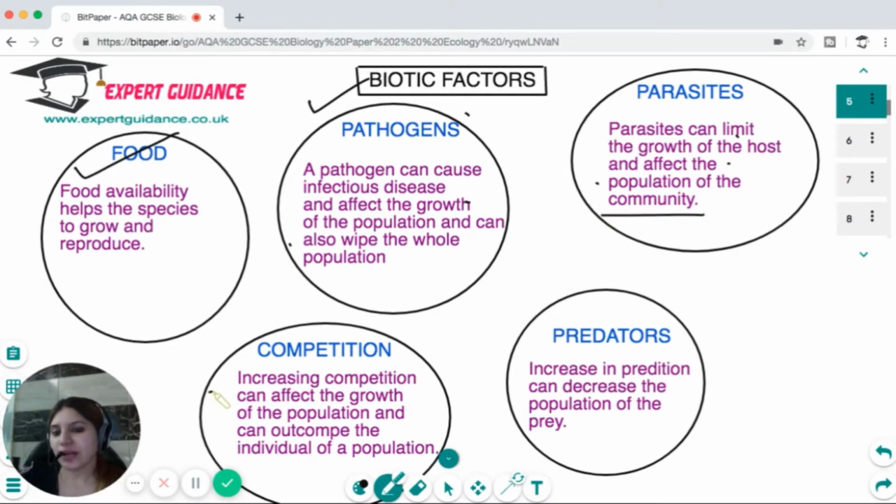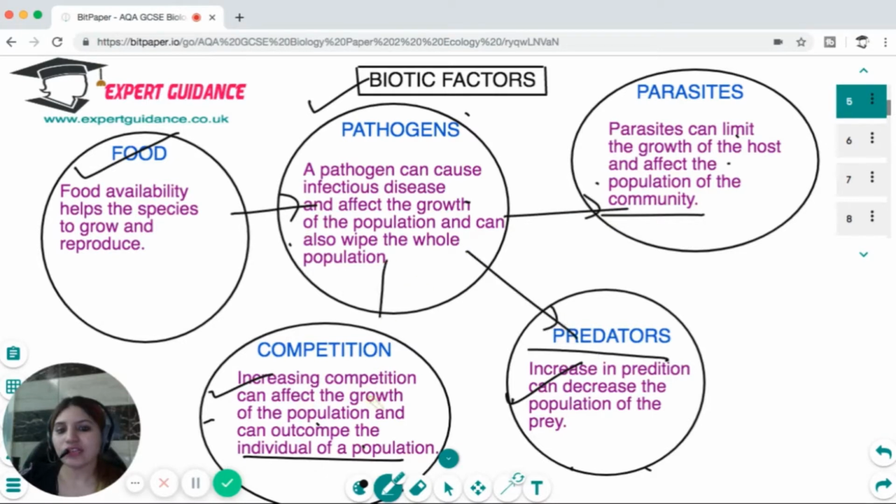Increasing competition can affect the growth of the population, and it can outcompete the individuals of a population, and an increase in predation can decrease the population of the prey. So all these biotic factors affect the population of the individuals within an ecosystem.